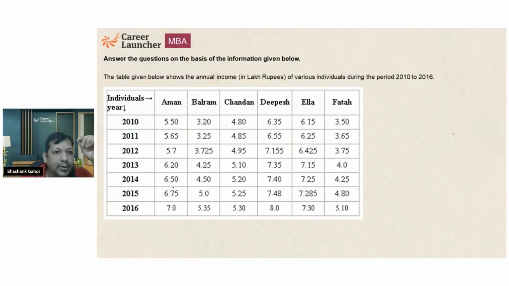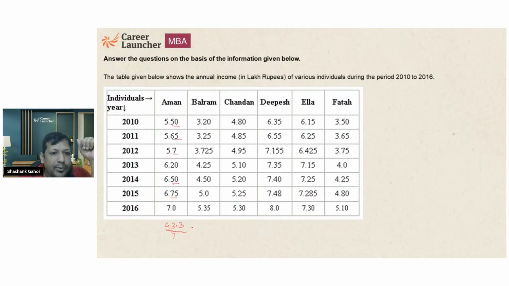So 40 plus 41, 41 plus this, 43.1 and 43.3, and that is the total sum we are getting. These many lakhs is the total salary of Aman from 2010 to 2016, divide by 7.